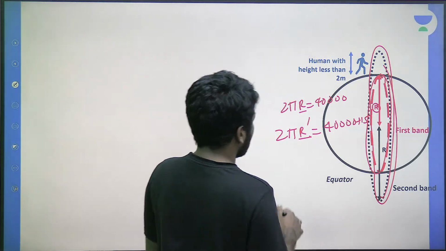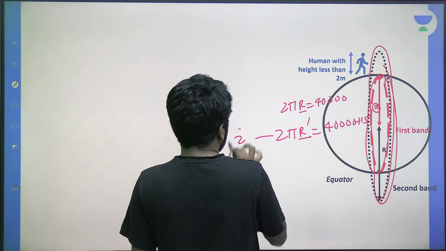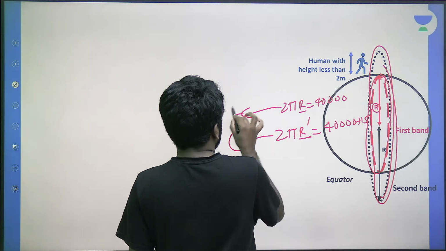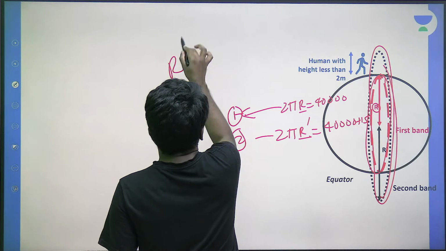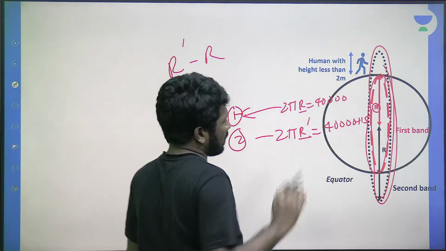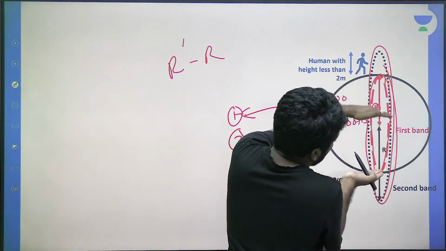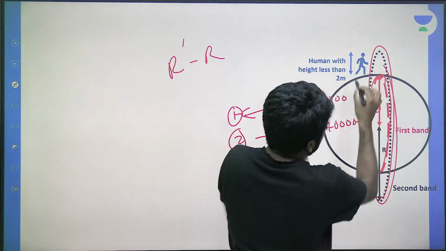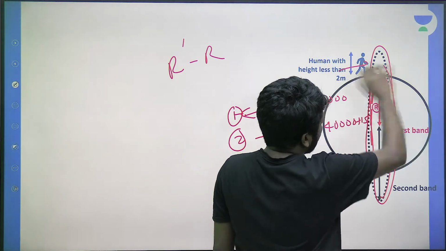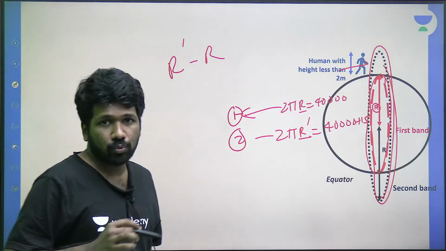So we will do one thing: second equation minus first equation. Why do we need R dash minus R? Let me summarize one more time. R dash will be this length, R will be this much length. The difference of these two is where the human beings are trying to pass through.